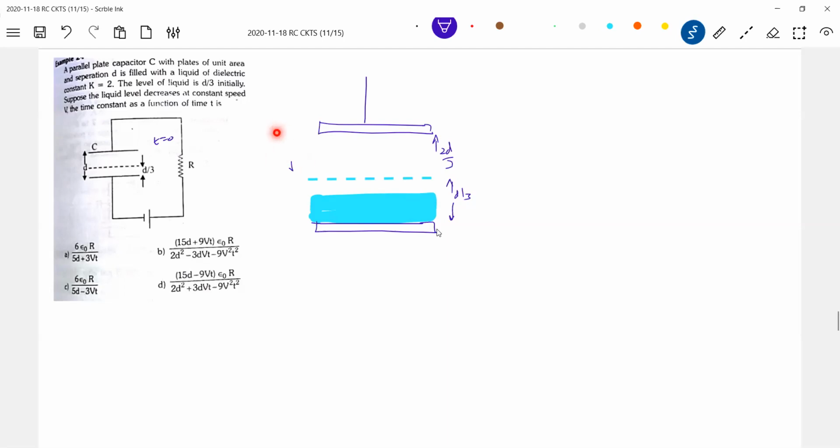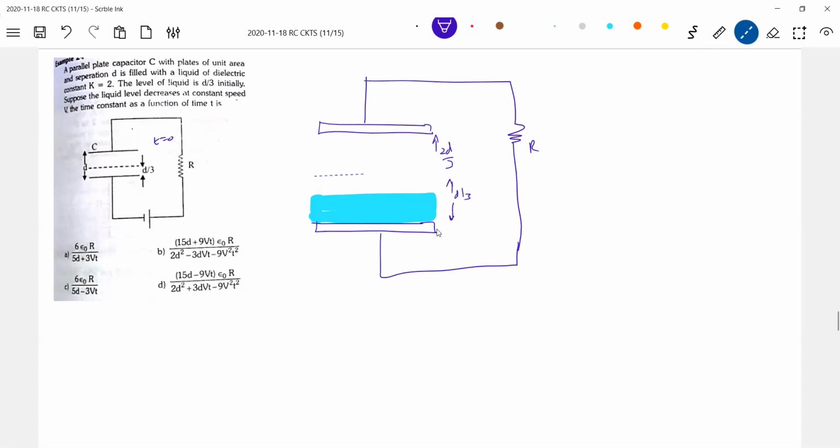There's one resistor. So this D/3 is the reference, and this is 2D/3. This is t equals 0; the level of liquid was still here. It starts falling. So now the air space, the volume of air, and there's a liquid. So what will this distance be? Shall we write vt, because it is moving down with a speed v.